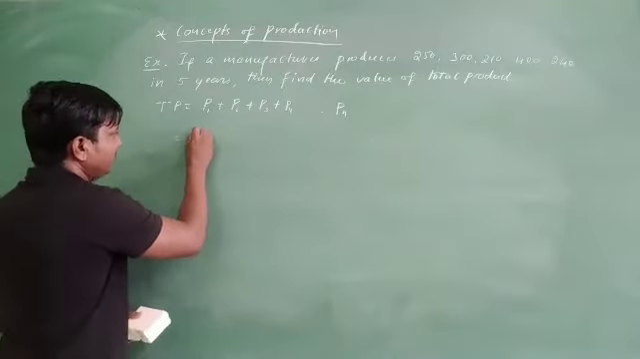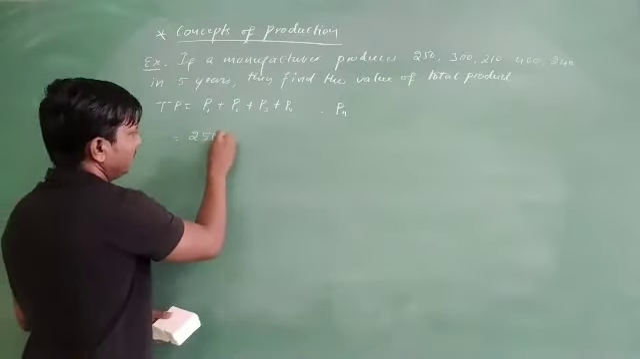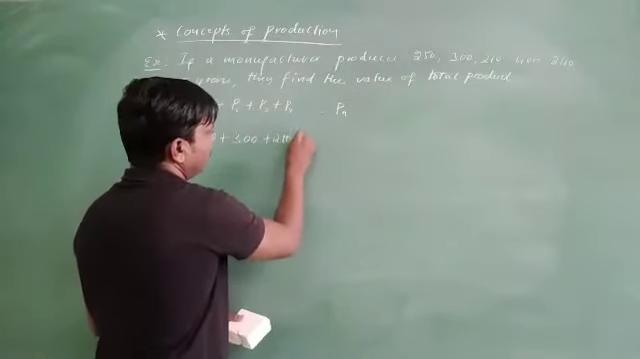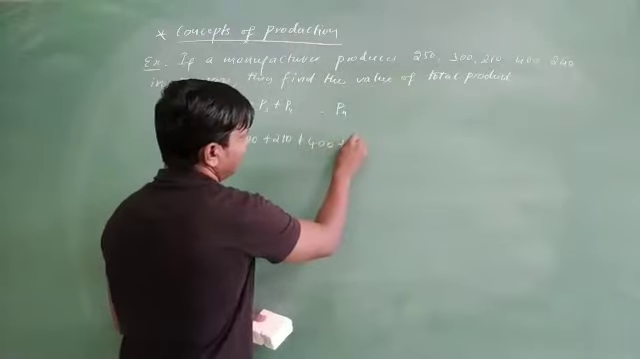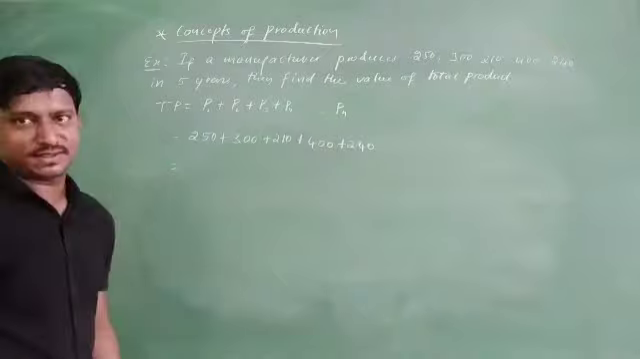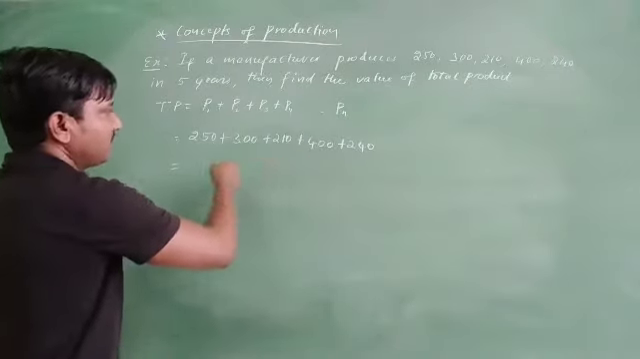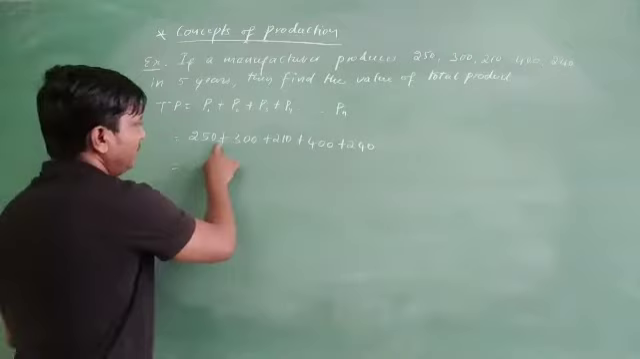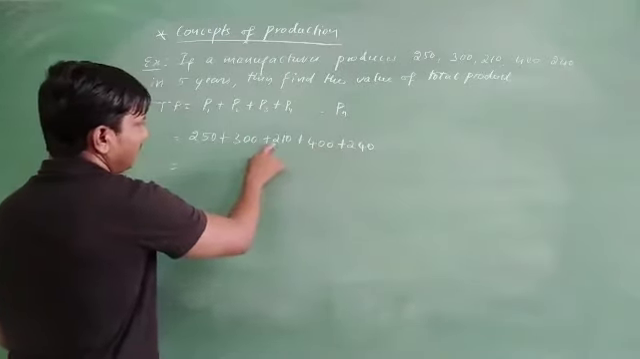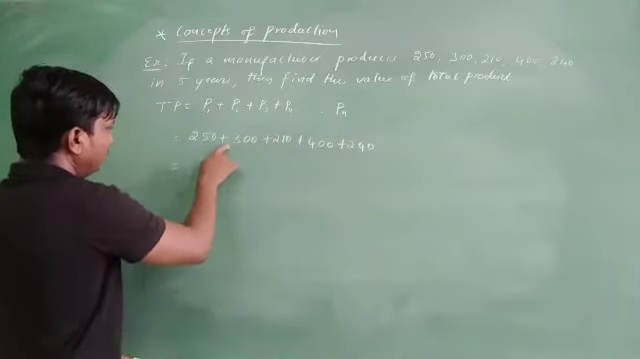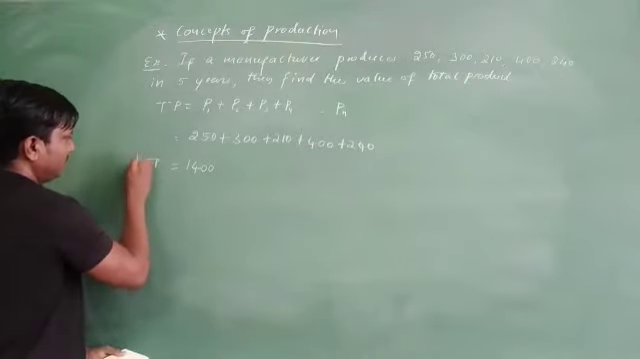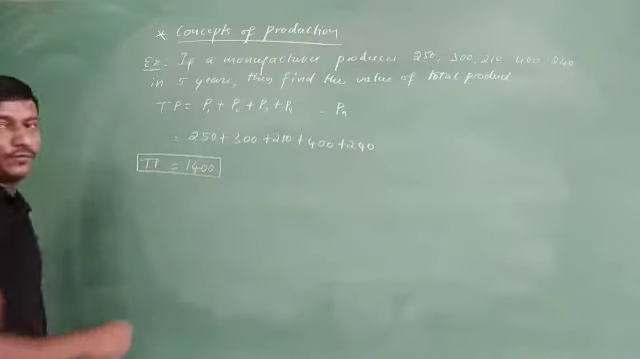Total product is equal to, in the first year 250, plus in the second year 300, third year 210, in the fourth year 400, and lastly in the fifth year 240. Let us see what the sum of these will be. Total production will be 1400.